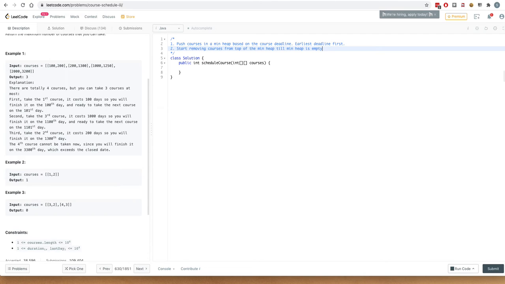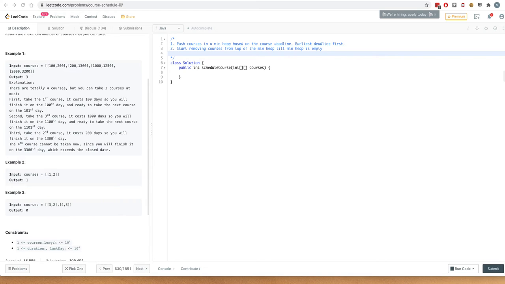Second step, start removing courses from the top of the min heap till the min heap is empty. So we would start considering courses one by one, removing them from the min heap. Next step, if the duration of the course is adjustable in the current schedule, so we will maintain some sort of a current schedule.